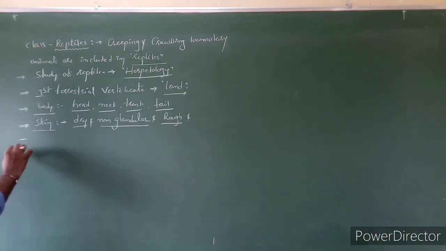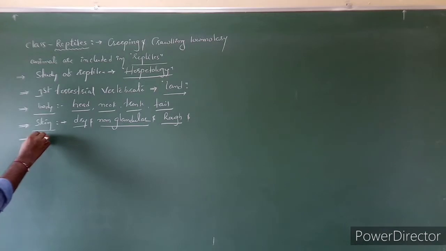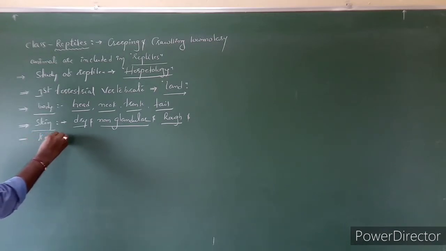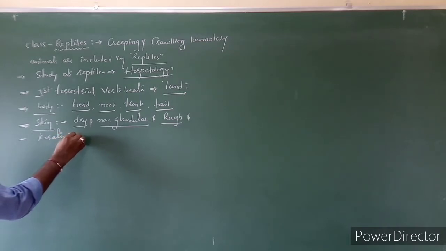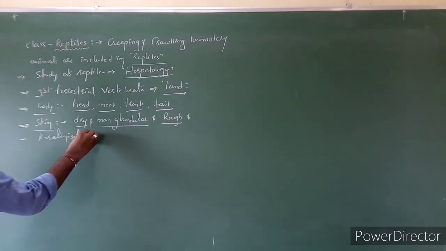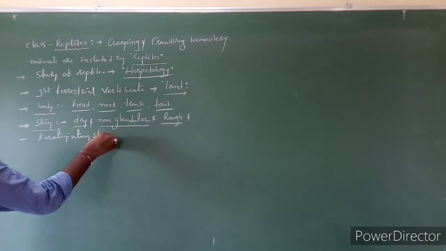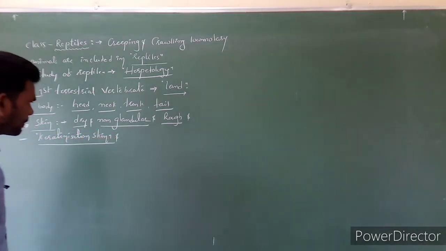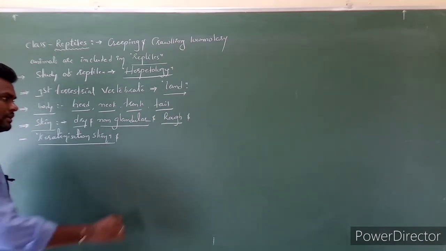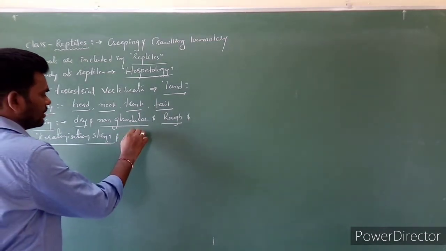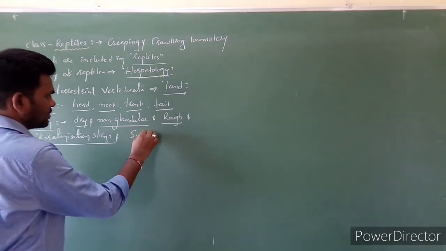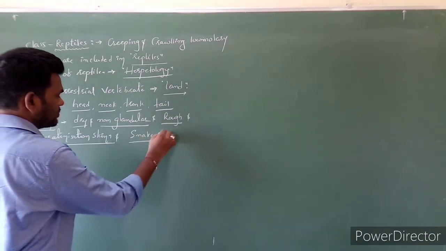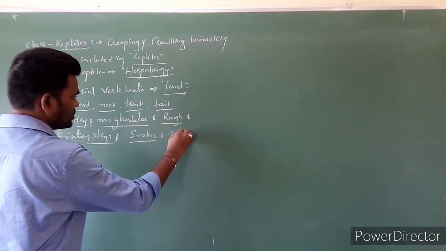Here in the skin we can notice keratinization. Clear? Generally scales are absent, but scales we can notice in snakes as well as lizards.